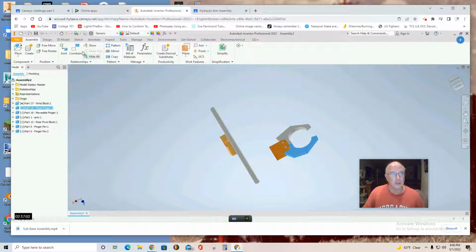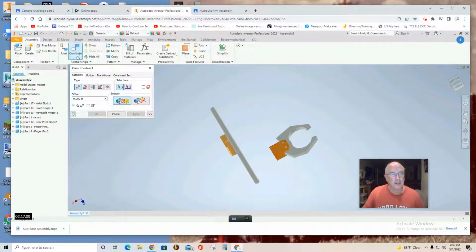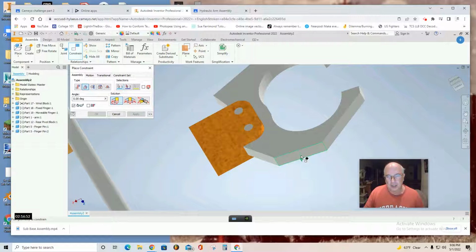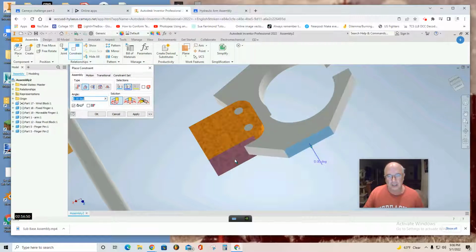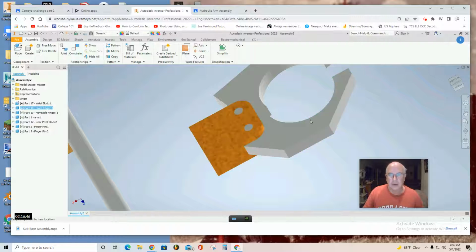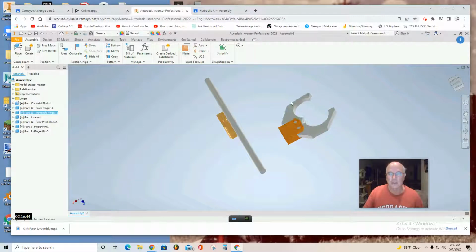So what I'm going to do is use the constrain tool, constrain, and the angle tool. Here's angle, and select the 2 angle solution. Click. And I'm going to select this face here and this face here and apply. And now this finger will not move, as you can see, but this finger will.